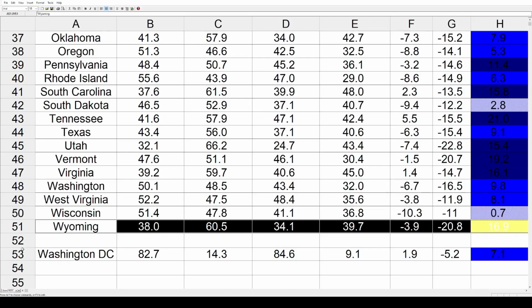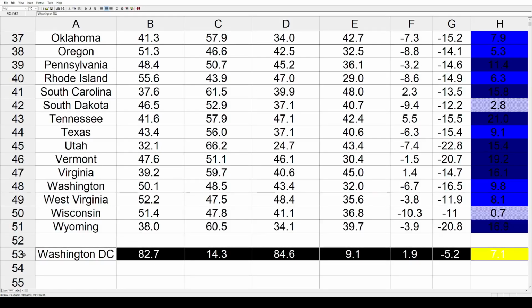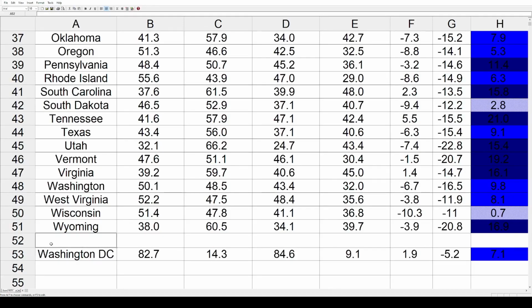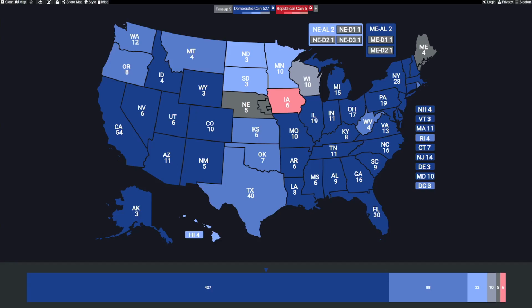So those are all the states, but I also have Washington, D.C. on here, and that shifted 7.1% toward the Democrats. So those are all the states and all the shifts. And as usual, we could also take all this data and apply it to a map to help visualize the changes. Here it is. It's the same basic shading.